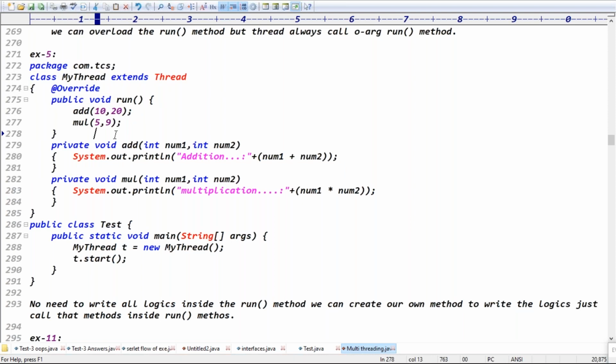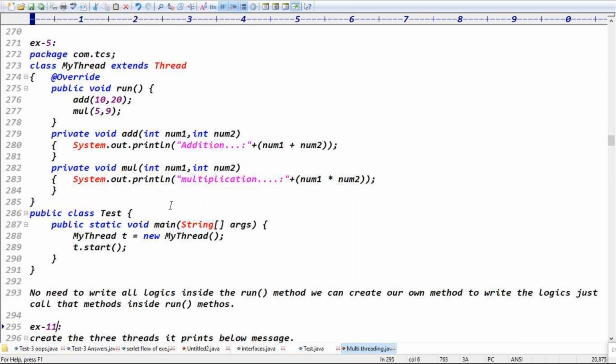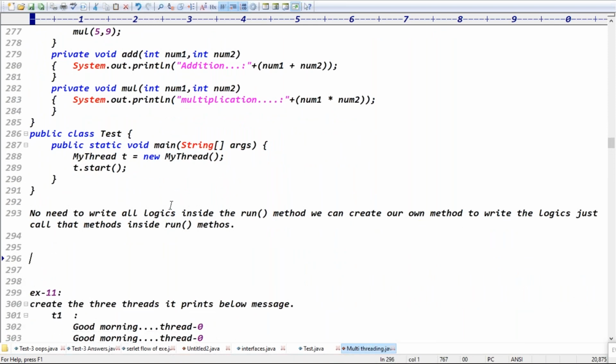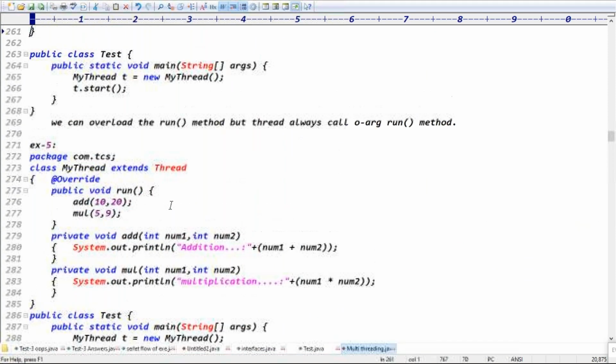If you make them public or default, other classes are also able to access your data. That's why it is better to give only private restriction, right? Is it clear now?